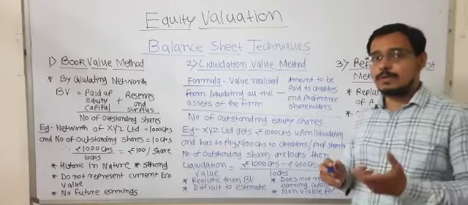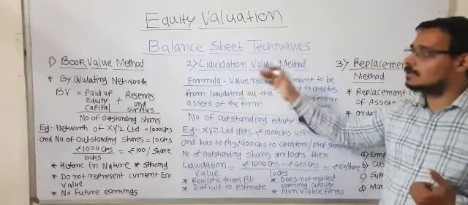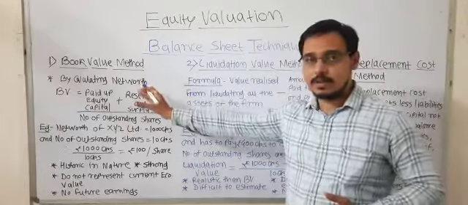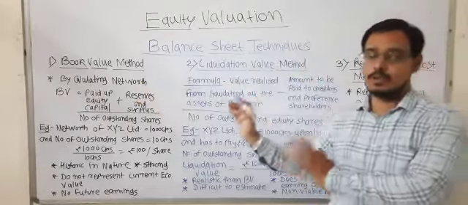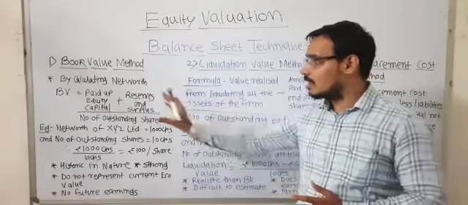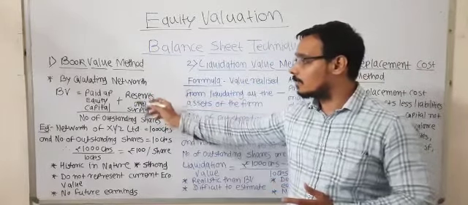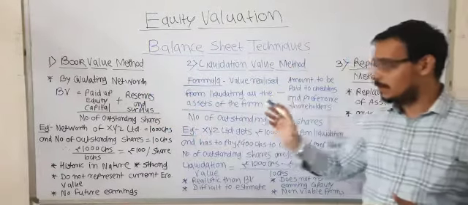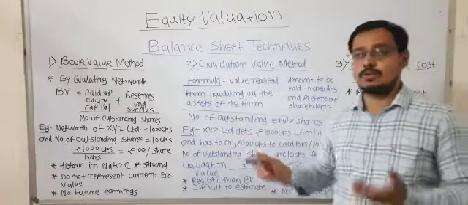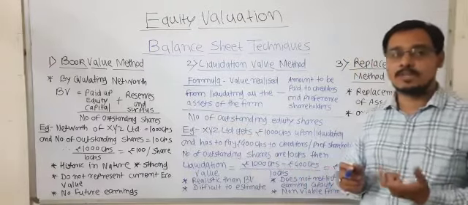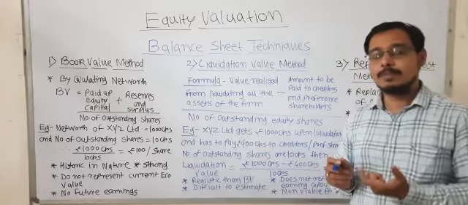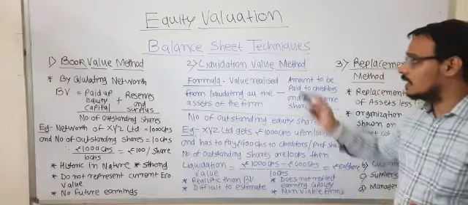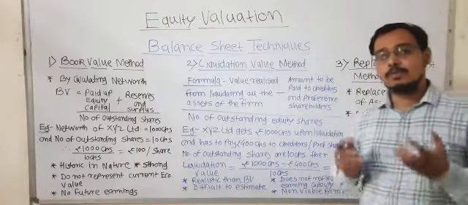So now we will summarize what we have seen in this video. First one is the book value method, which completely depends on the net worth of an organization. The simple formula of book value: paid up equity capital plus reserves and surplus, divided by the number of outstanding shares, and you will get the book value. A strong, high book value reflects strong and stable prices of the equity in the present as well as in the future.